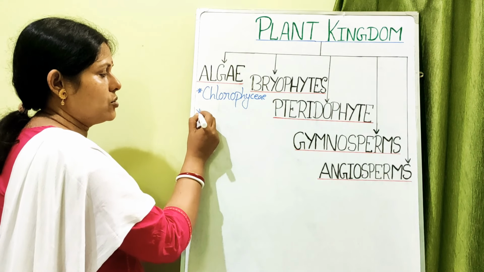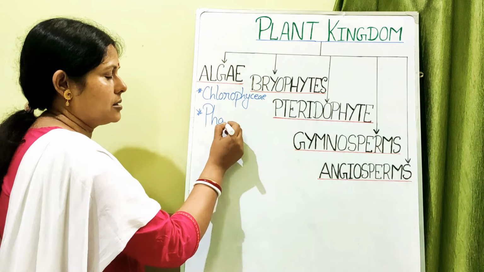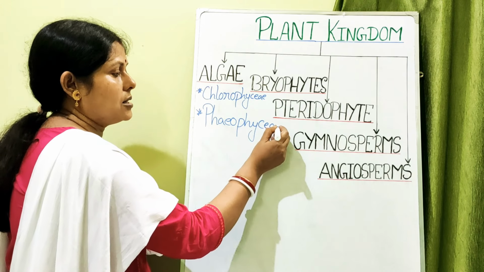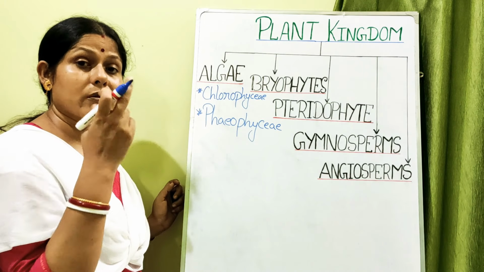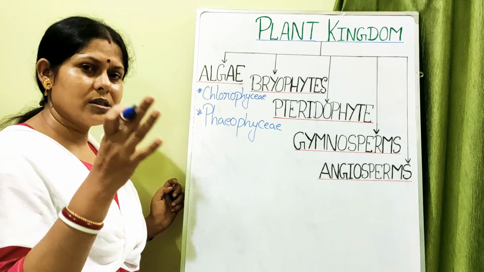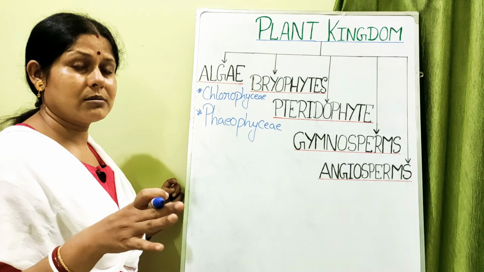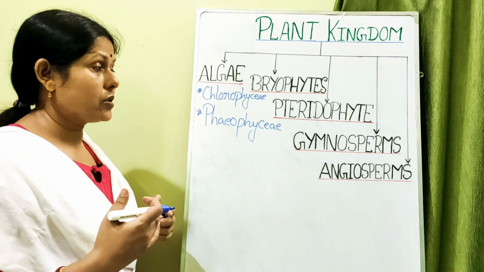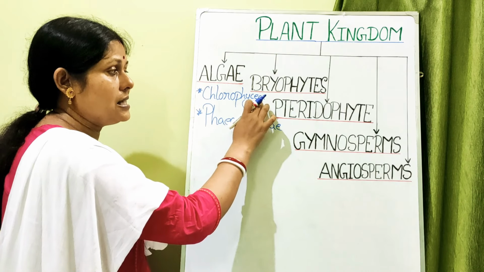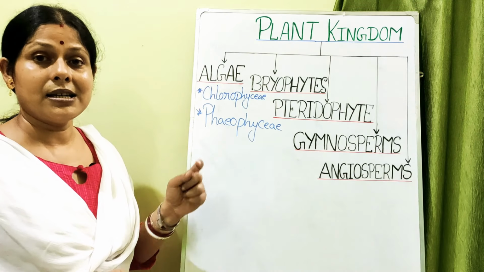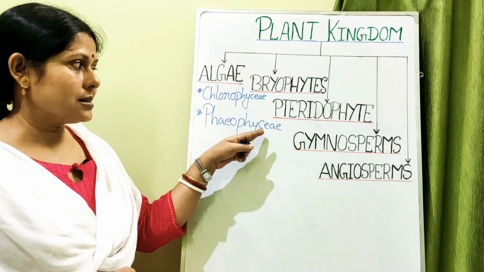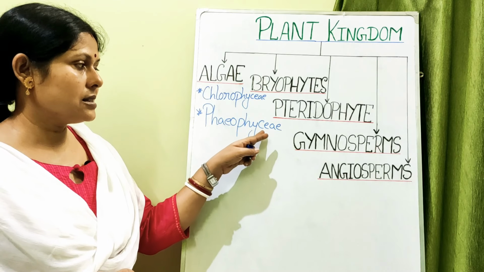Okay, next is your Phaeophyceae. In the various rules of nomenclature which we have read in the first chapter, I just told you about the generalized rules of classification of an organism. But when a name is given with the suffix -ceae at its end, it means it is a class. So a class in plants is represented at the end by the suffix -ceae.